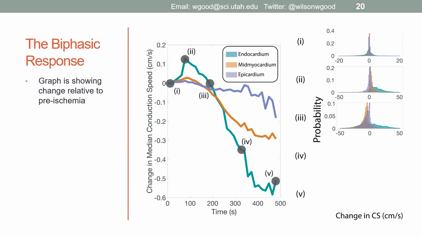3 minutes into the episode, we see both acceleration and deceleration occurring in the endocardium, with deceleration happening elsewhere. 5 minutes into the intervention, we see almost exclusively slowing endo and mid-myocardially, but a paradoxical acceleration in the epicardium before subsequently slowing a few minutes later. At the end of the episode, there is significant slowing throughout the envelope, with some regions slowing more than 100 centimeters per second. It is clear that the changes to conduction speed in the presence of ischemic stress are spatiotemporally complex and dynamic.